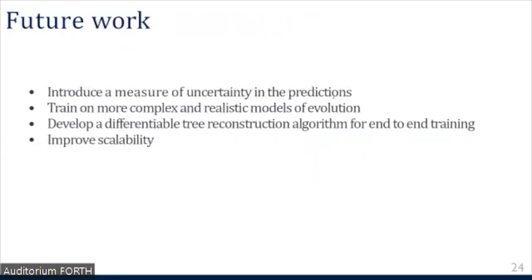So some future work will include the introduction of a measure of uncertainty in the predictions of the network, training on more complex and realistic models of evolution, as this is the context in which the approach is the most practical, and possibly the development of a differentiable tree reconstruction algorithm for end-to-end training without this two-step process of distance prediction and then tree reconstruction, and further improving scalability, which will come easier as faster and faster attention implementations are developed, as is the case right now.